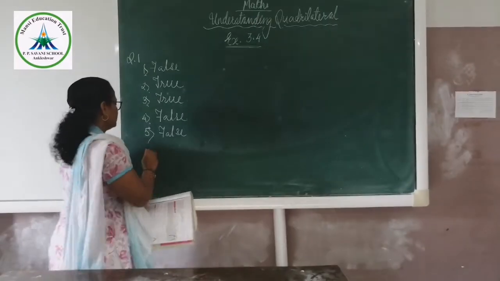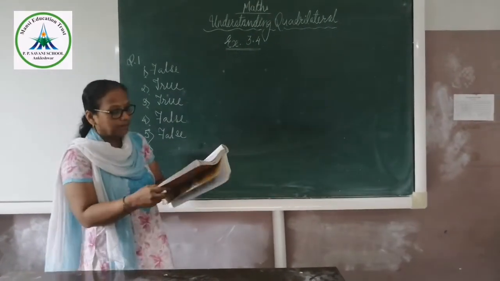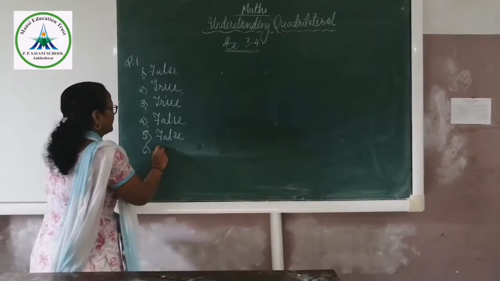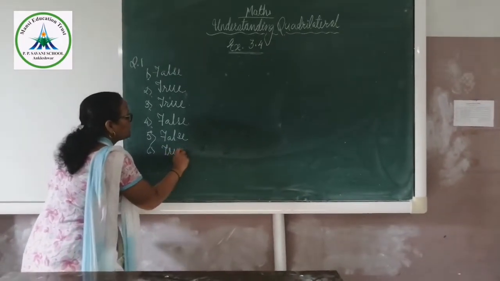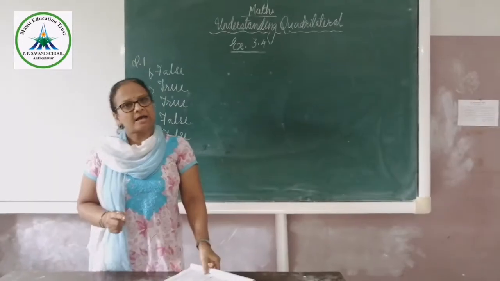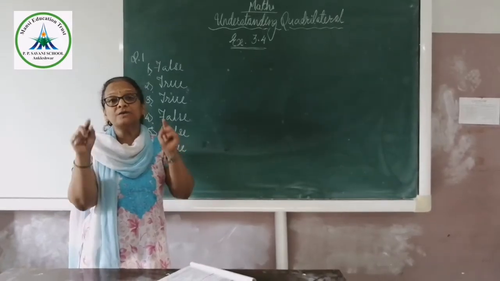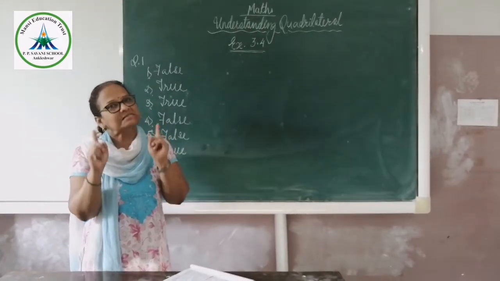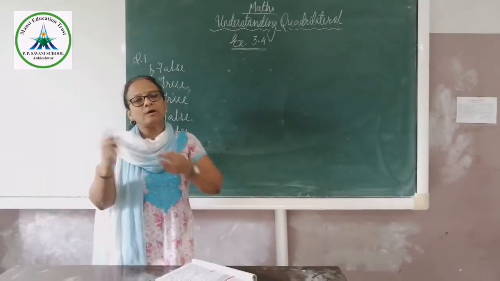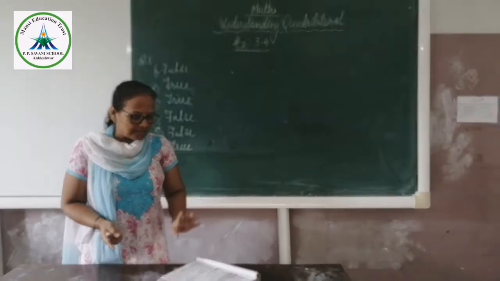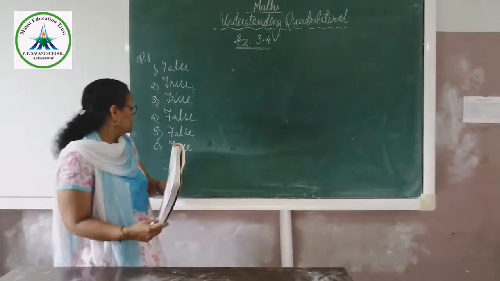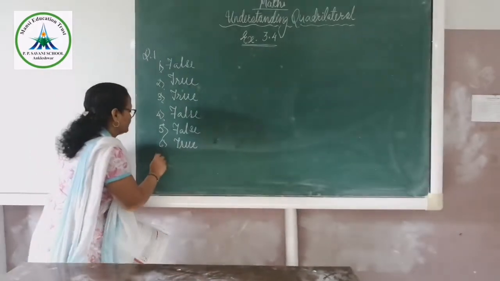Then next, sixth one. All rhombus are kite. Yes, it is a true statement. For a kite, the property is that adjacent sides are equal and one pair of opposite angles are equal. And in a rhombus, all the sides are equal and opposite angles are also equal. So it is a true statement. Okay, seven.